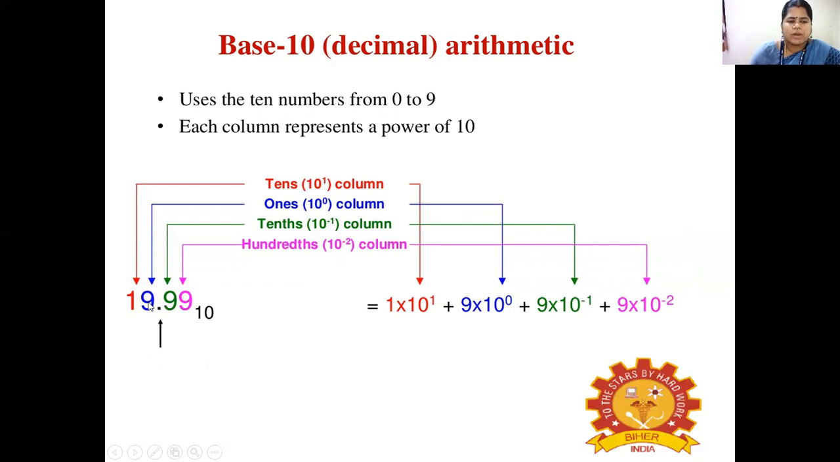So this value will be multiplied by 10 power 0 and the next by 10 power 1. Whereas in the fraction part, this value 9 will be multiplied by 10 power minus 1 and the next value will be multiplied by 10 power minus 2.